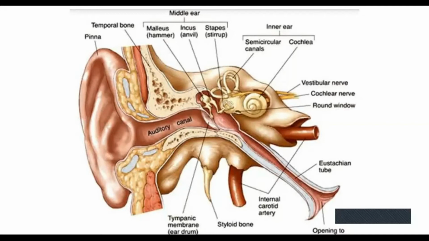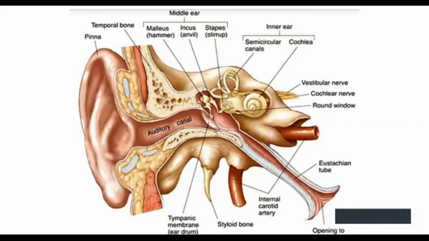And our ear also has another function, that is body balancing. You can see the vestibular nerve. Another functional part of the internal ear is the vestibule and semicircular canals. The vestibule is not given here. So the semicircular canals and vestibule are the other two parts of our internal ear, and they help in body balancing.